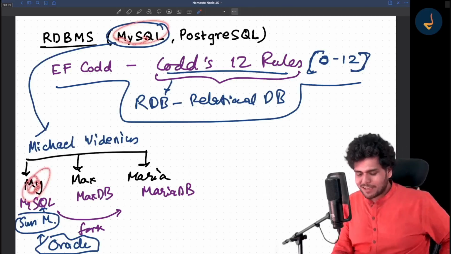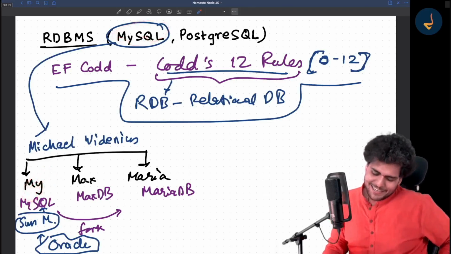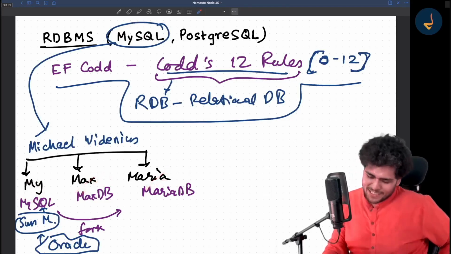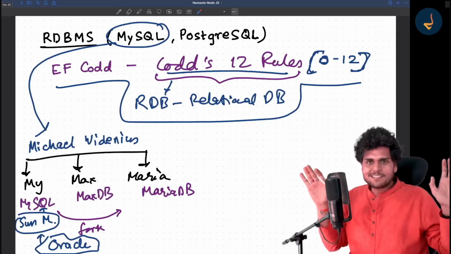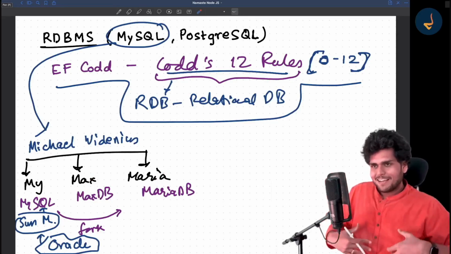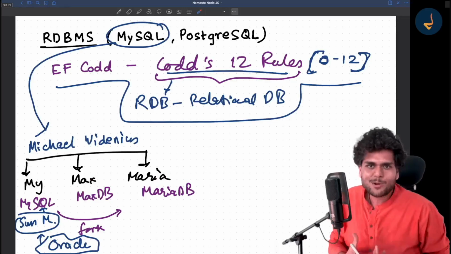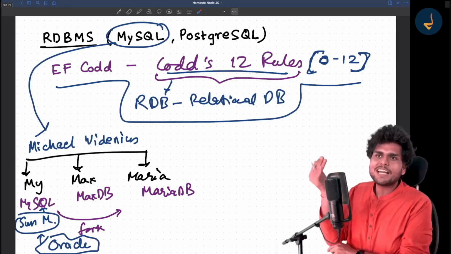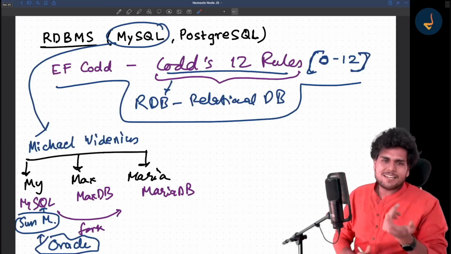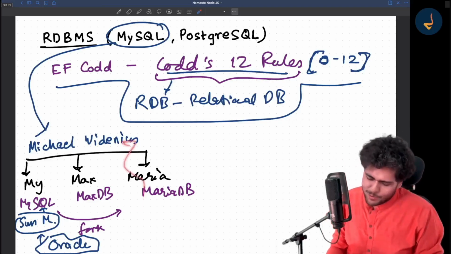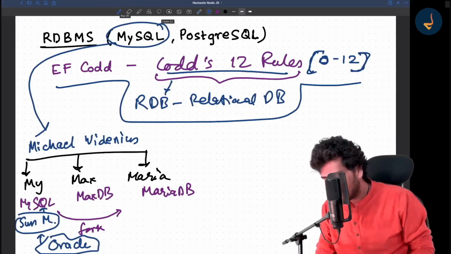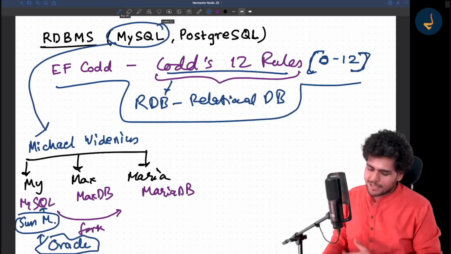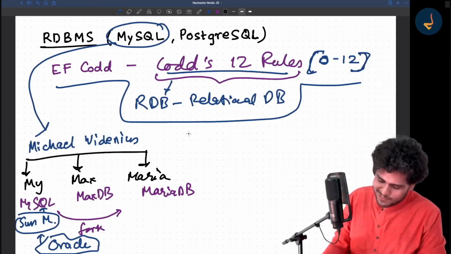It was named after his daughter, My. And then there was MaxDB and MariaDB and all that stuff. You don't need to know any of this, right? Nobody will ask this in interviews or something. I know this because of curiosity. I was very curious, so I was reading about it. But there is nothing to learn or know about this. If you want to skip it, skip it. But I personally am very curious and I love to read about all this stuff.